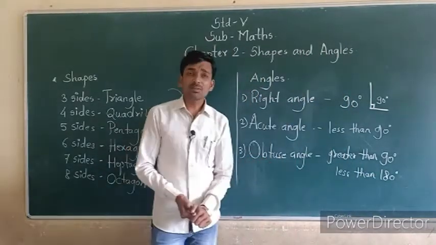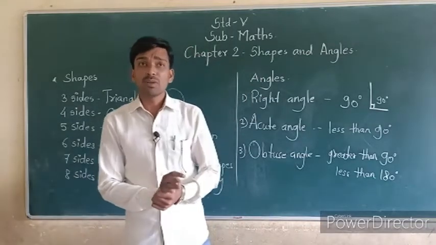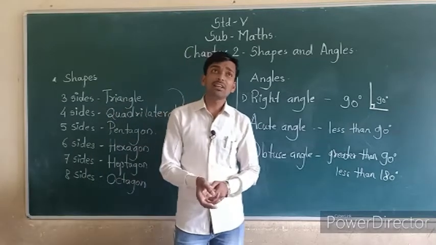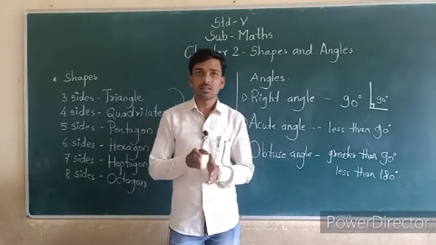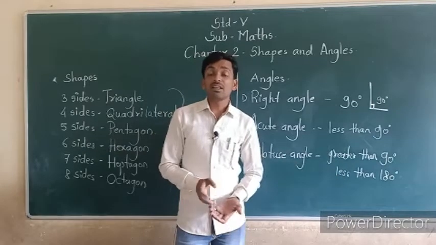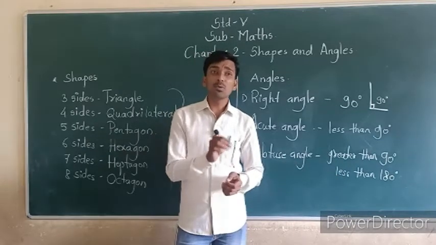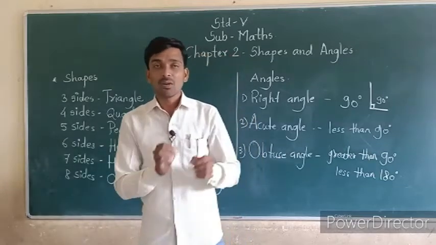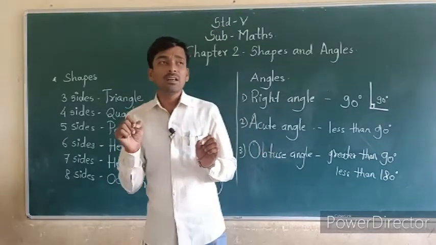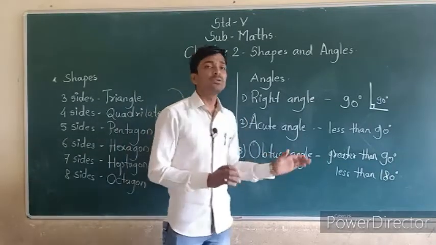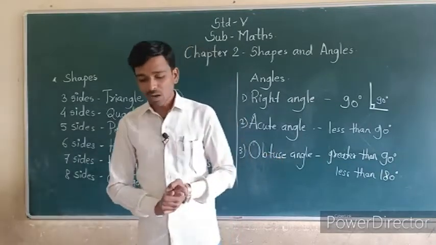See, obtuse angle means what? The angle whose measure is greater than 90 degrees. Greater than 90 degrees means it starts from 91, and less than 180 degrees means up to 179. From 91 to 179, these angles are called obtuse angles.